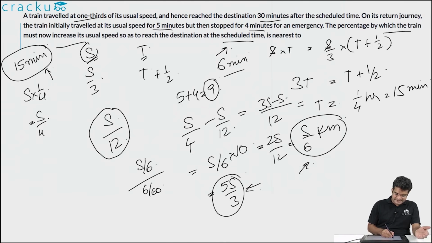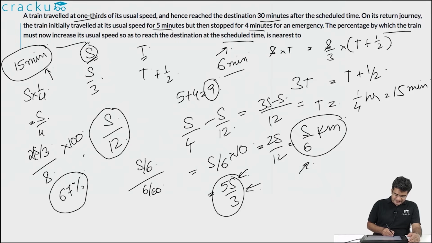The original speed is s, the new speed is 5s by 3. So the increase should be equal to 5s by 3 minus s, that is 2s by 3, divided by the original speed, that is s, into 100. This is equal to 2 by 3 into 100, which is 67%. This should be the increase in its speed.